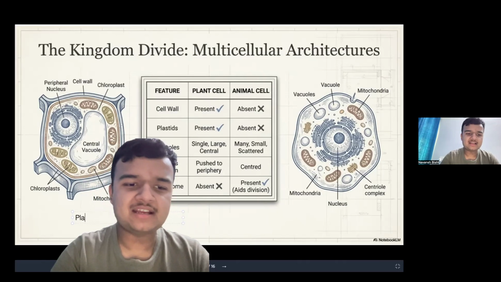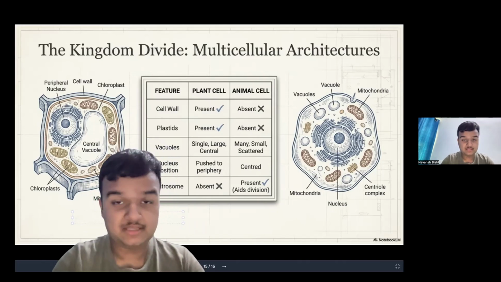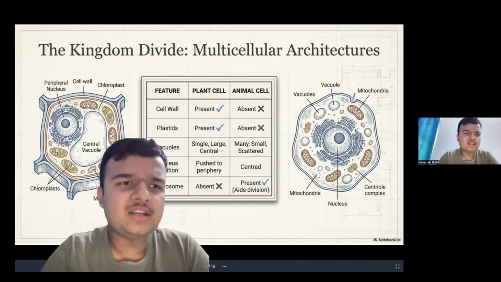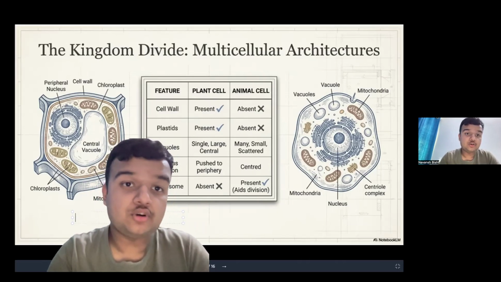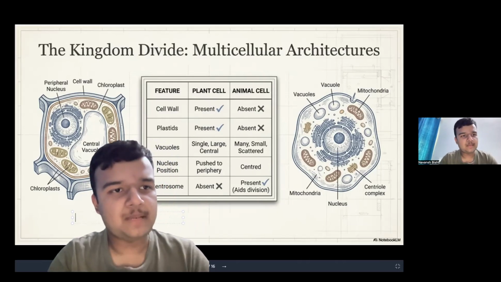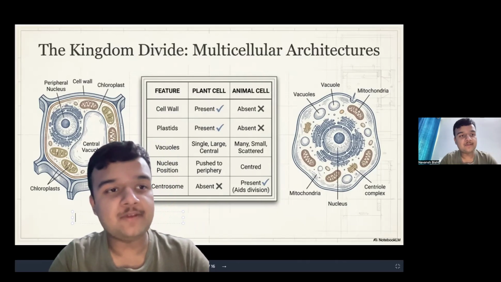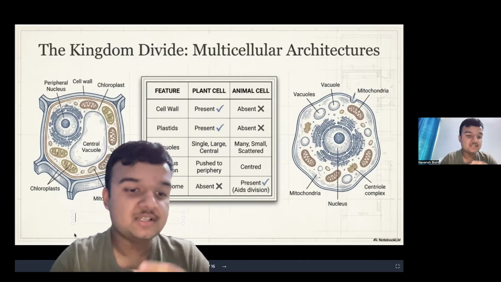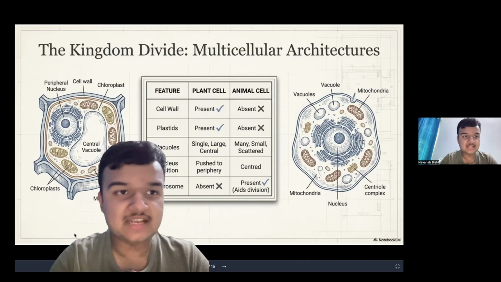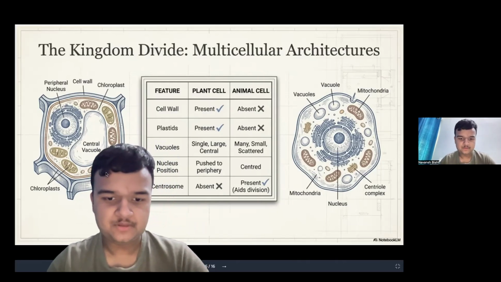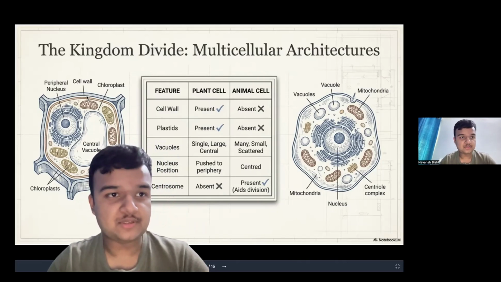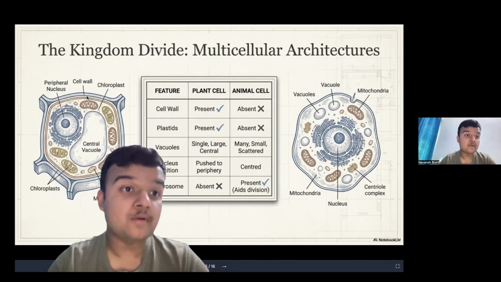Okay, there are carotenoids and all, which I remember. You will study plastids in a deeper way, in depth in class 11th. All right, I hope you got what I'm trying to say. Plastids play the role of pigmentation.